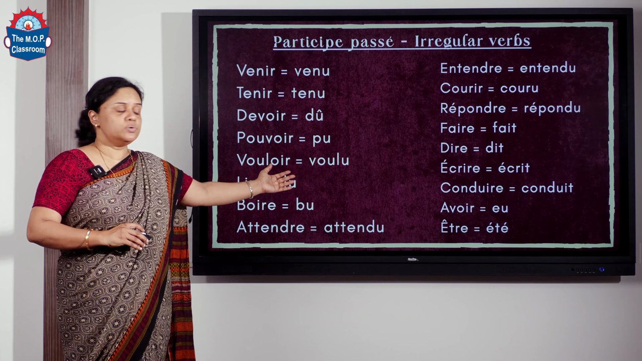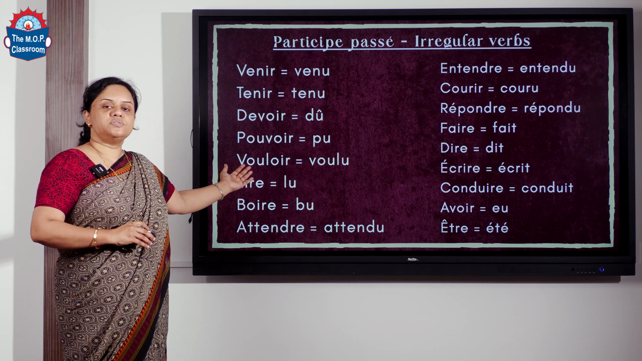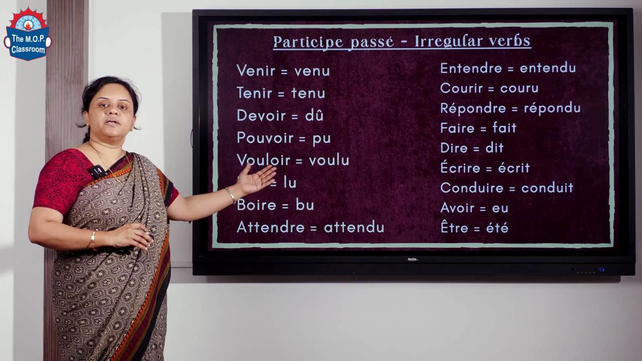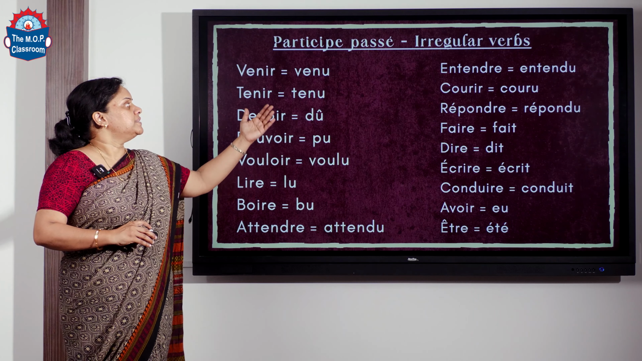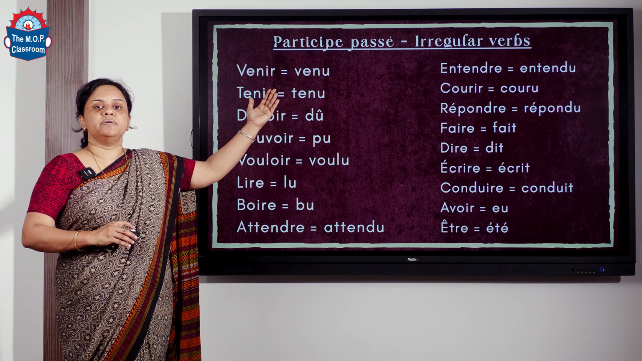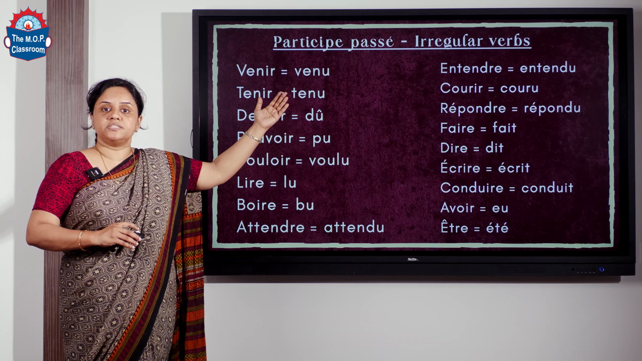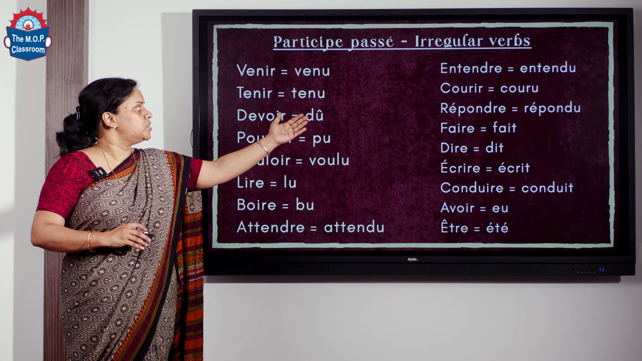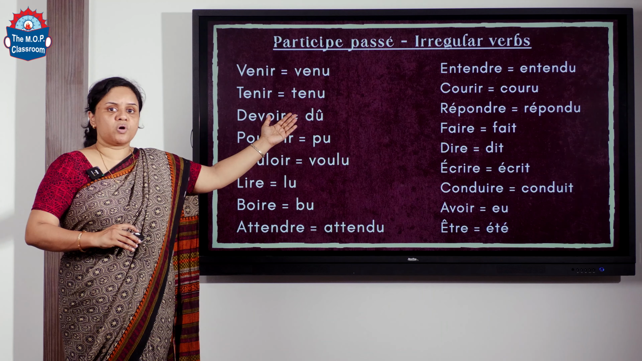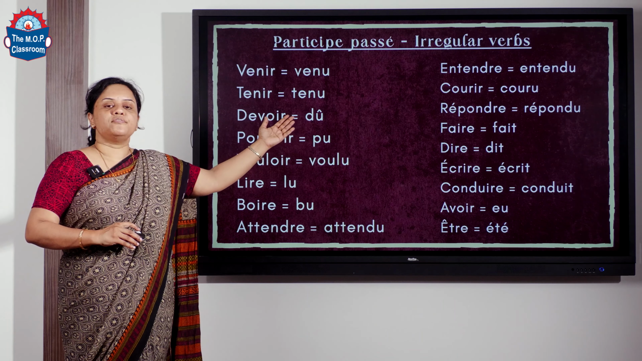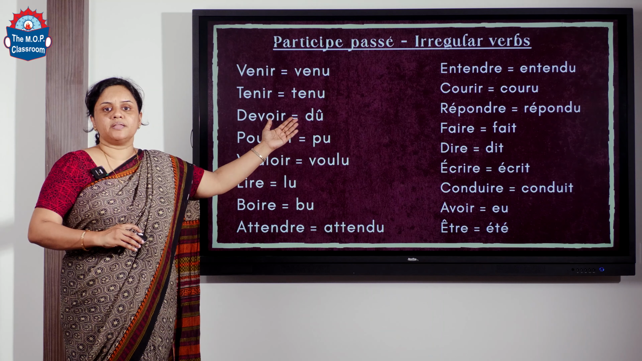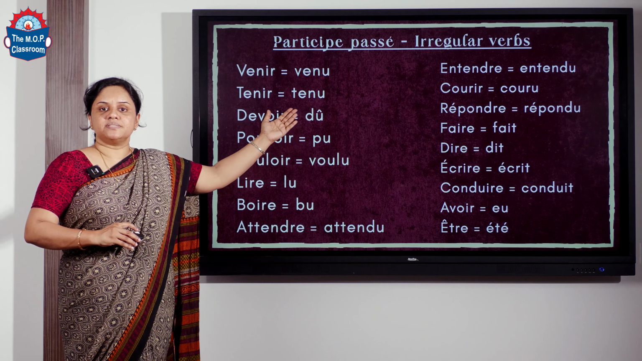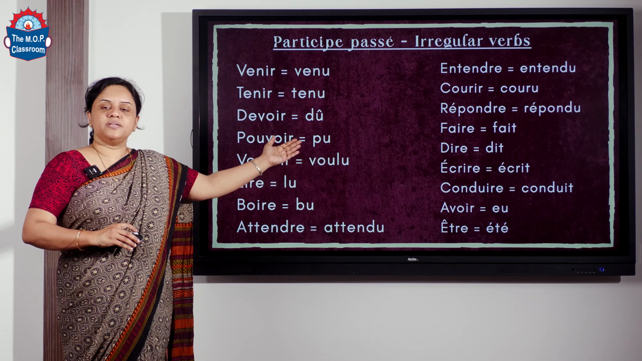Lire means to read. It becomes lu. Boire is to drink. It becomes bu. Attendre is to wait. It becomes attendu. And then we have entendre. It becomes entendu. Entendre means to hear. Courir is to run. It becomes couru. Répondre is to respond. It becomes répondu. Faire is to do or to make. It becomes fait. Dire is to say. It becomes dit. Écrire means to write.